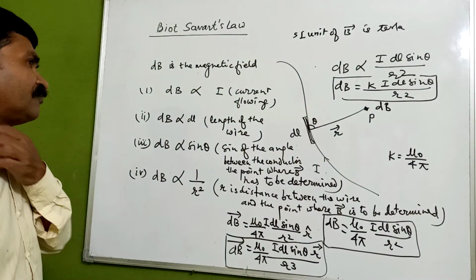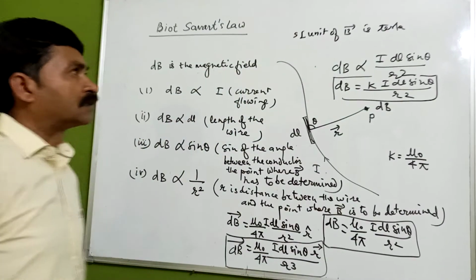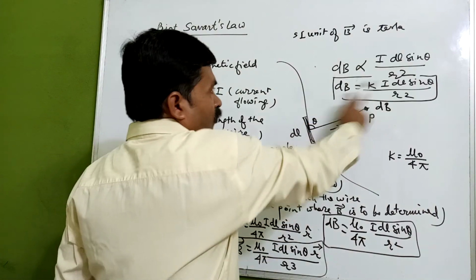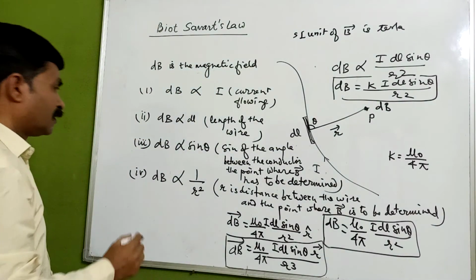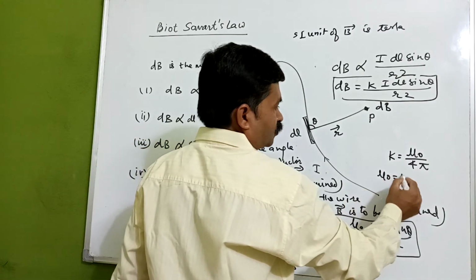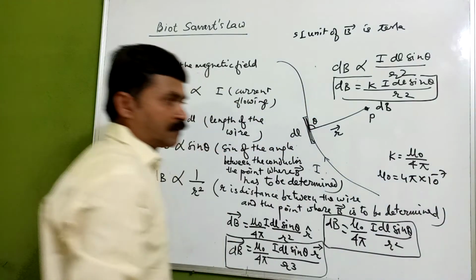Now if you want to know the definition of Tesla, we can go here with this mu naught upon 4 pi. We also know mu naught is equal to 4 pi into 10 raised to the power minus 7 Henry per meter.